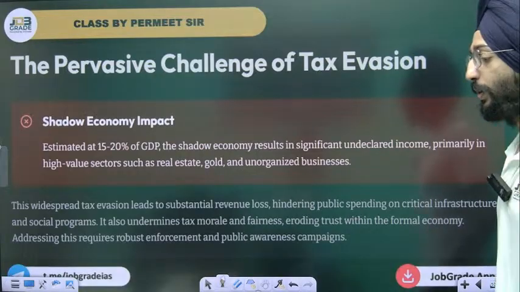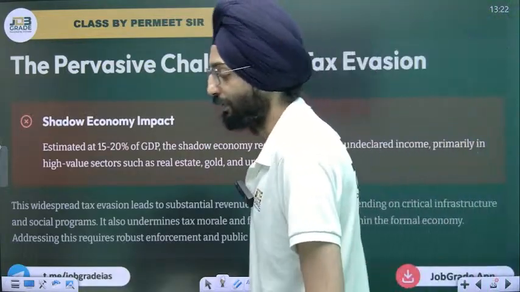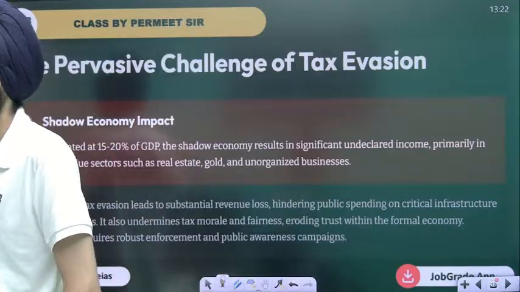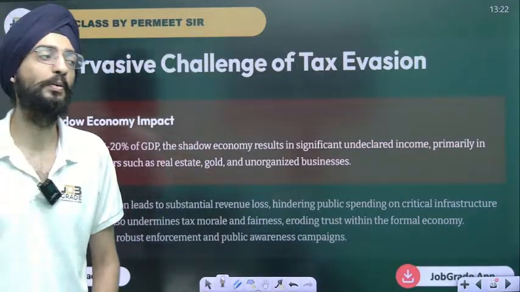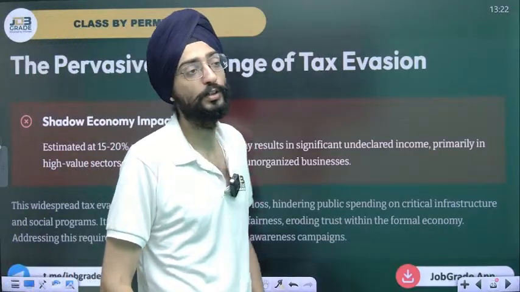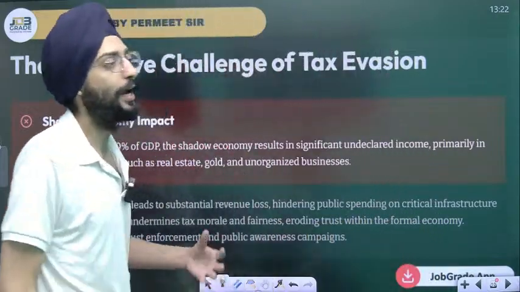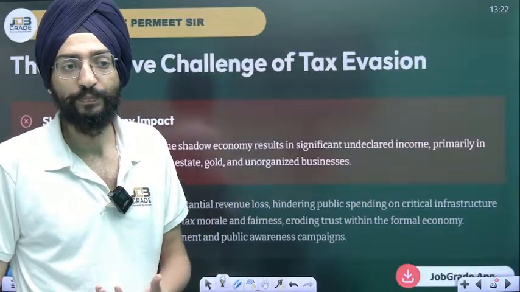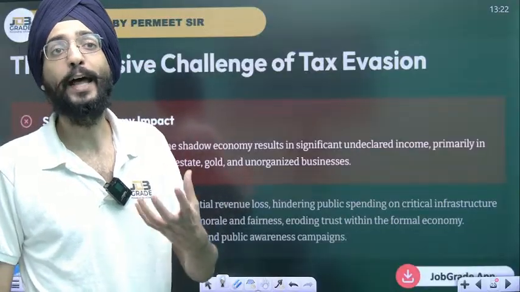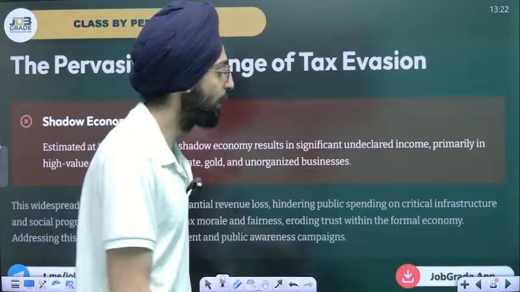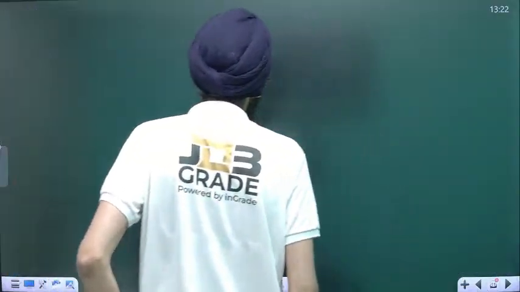So there's a problem of what we call tax evasion. There are a lot of startups, a lot of good startups doing really well. Zerodha is there, Zepto is there. But sir, again, the tax to GDP ratio is very low. Tax buoyancy is very low. What is tax buoyancy?